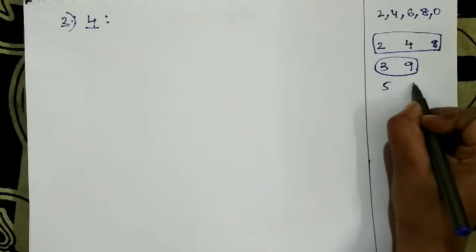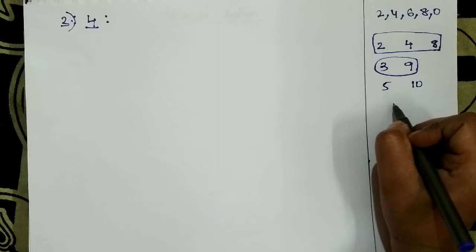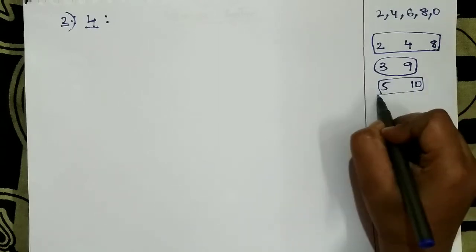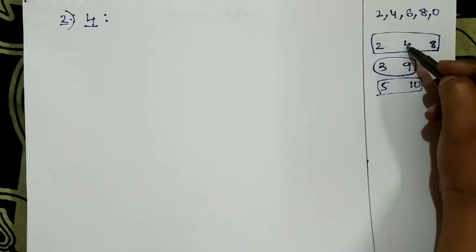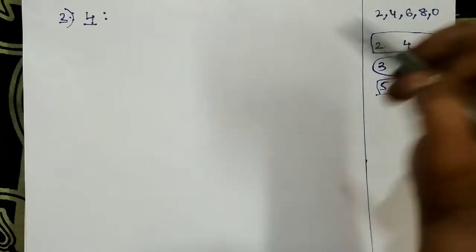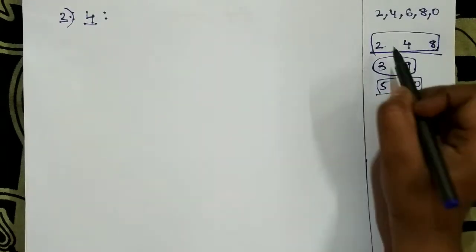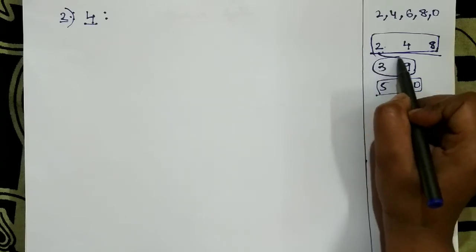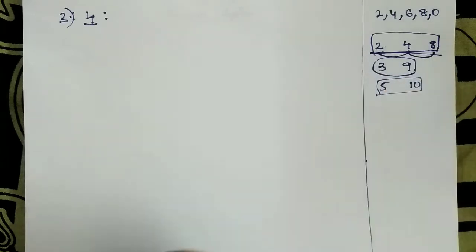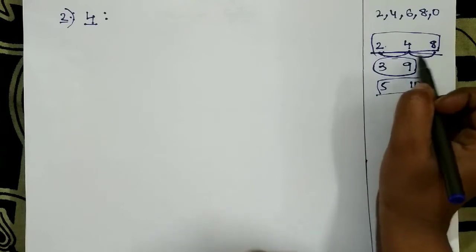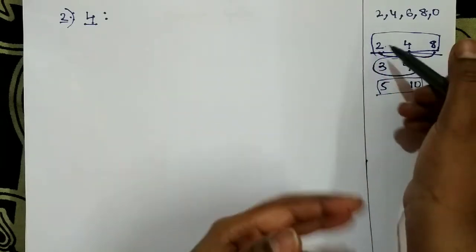And 5, 10. So instead of going like 2, 3, 4, 5, I'll go in this way, because it is easy to remember a rule of the same type instead of going with another one.